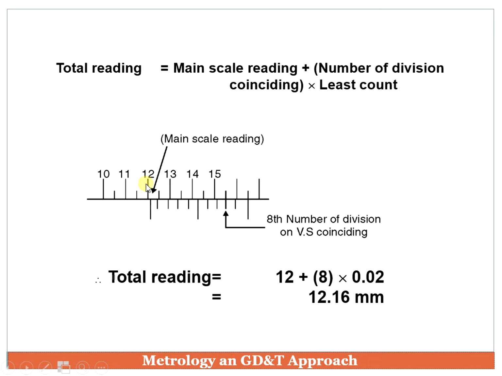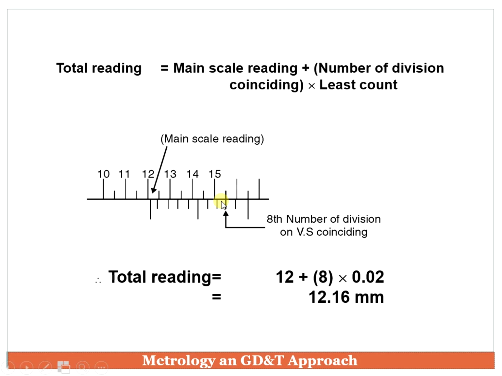Now for understanding this formula, an example is shown here. This is the 0 of the vernier scale; the down scale is the vernier scale, and the top scale is the main scale. The main scale reading is MSR, 12 mm. Plus the number of divisions which is coinciding. Now observe 1, 2, 3, no one coincides, but if you observe this point, it exactly coincides with the main scale.